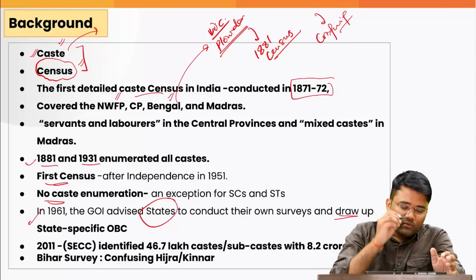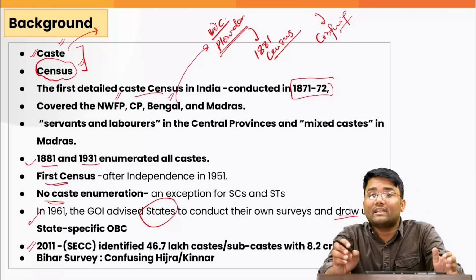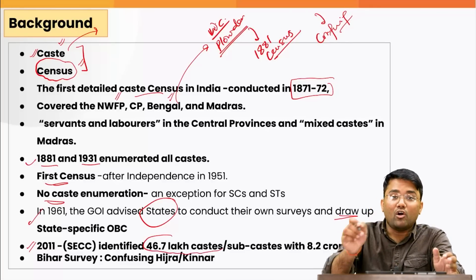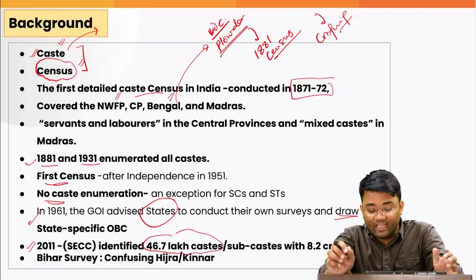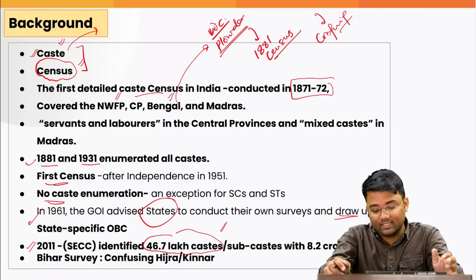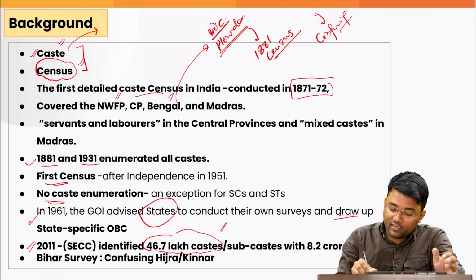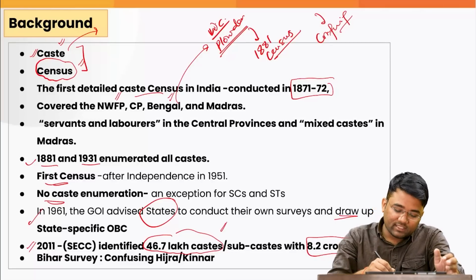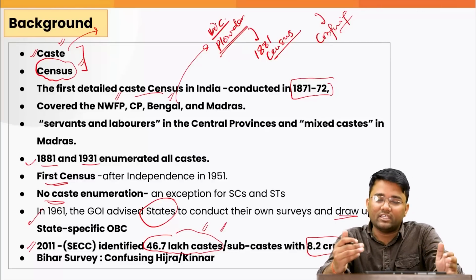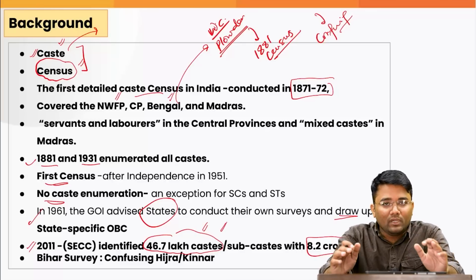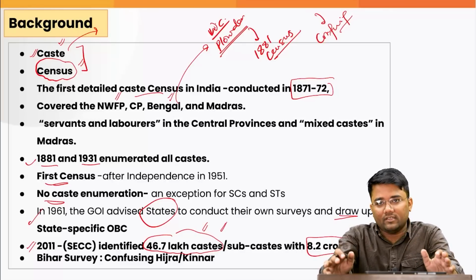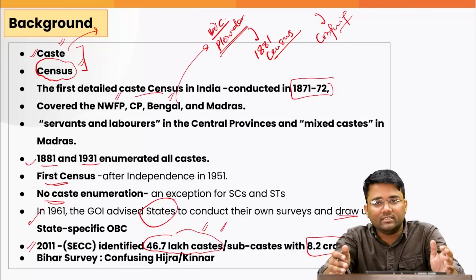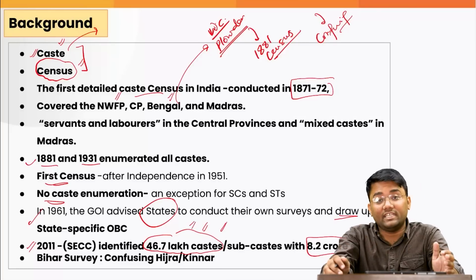In 2011, what happened? There was a Socio-Economic Caste Census that was done, but it led to identification of 46.7 lakh castes or subcastes with 8.8 crore errors. Now you think at this point of time, if this kind of data comes, will it serve any point? Will we be able to do any informed decision making or policy making based on this much data about caste?